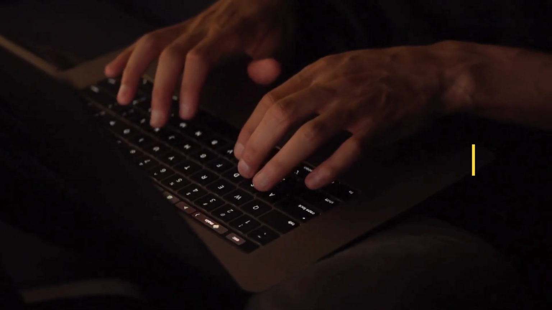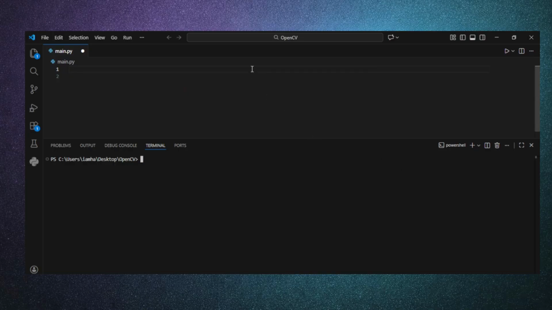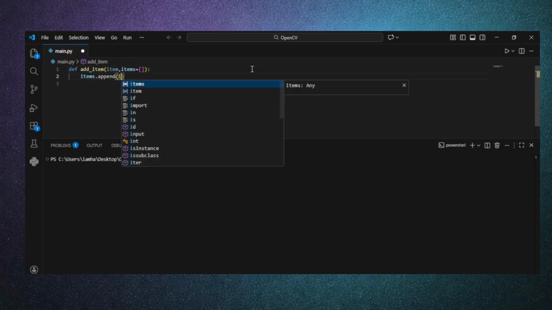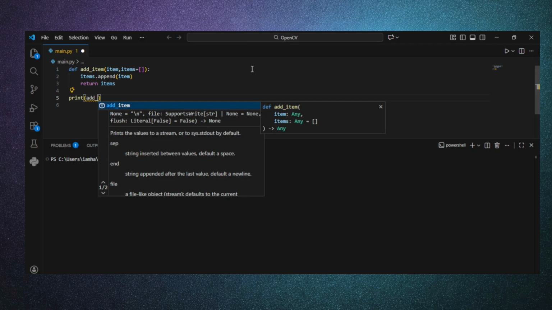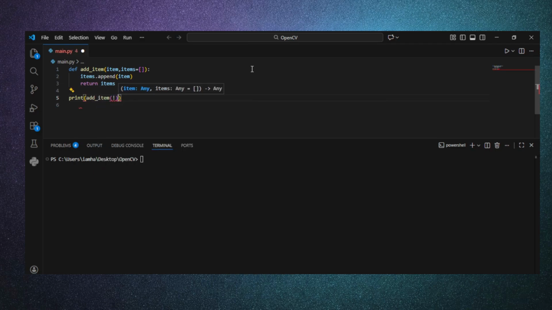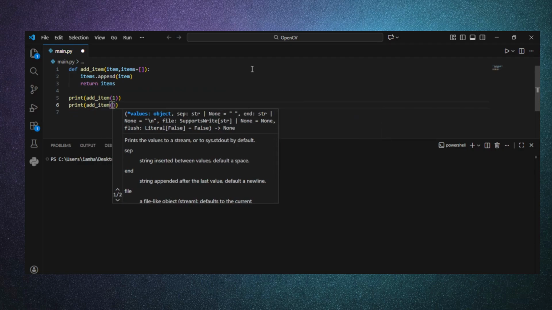Mutable default arguments. Okay, so here I'm defining a function called addItem. I'm giving it two parameters. The first one is item and the second one is items, an empty list. Inside the function I append item to the list items and then I'll return it. Now, if I call this function a few times with different values, you might expect that every call starts with a fresh empty list. But watch this.